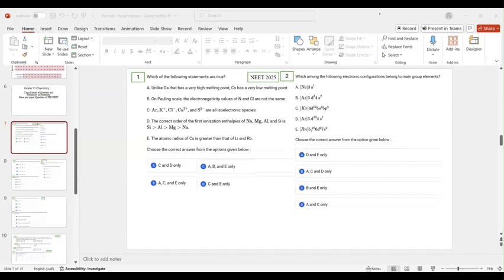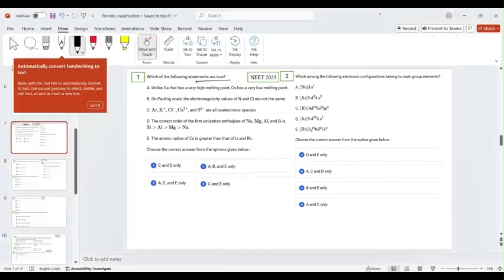Okay, so here the first question, they say which of the statements are true. They have given you 5 statements. Unlike gallium that has a very high melting point, cesium has a very low melting point. Then on Pauling scale, the electronegativity values of sodium and chlorine are not the same.